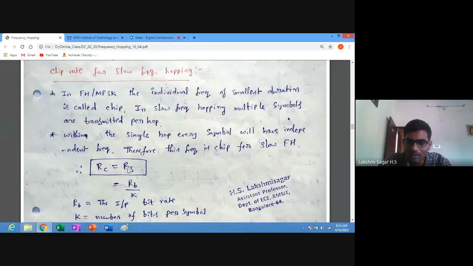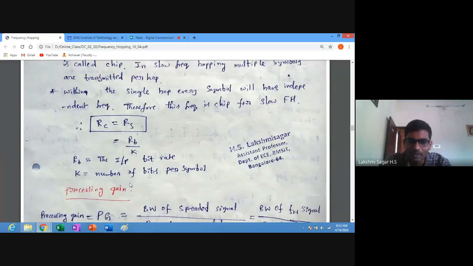Suppose each symbol has 4 bits, then those 4 bits have 4 different individual frequencies. So that is why the chip rate is equal to the symbol rate, which is equal to Rb by k. Rb is the input bit rate and k is the number of bits per symbol. So each symbol contains how many bits of information.